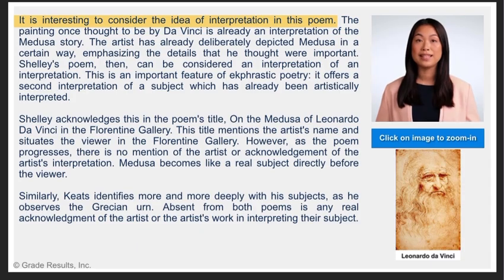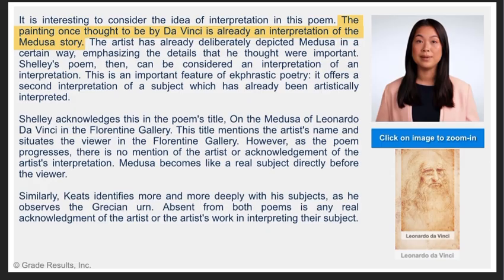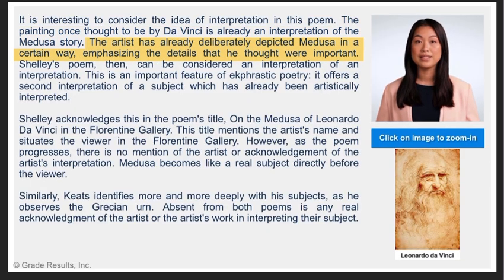It is interesting to consider the idea of interpretation in this poem. The painting, once thought to be by Da Vinci, is already an interpretation of the Medusa story. The artist has already deliberately depicted Medusa in a certain way, emphasizing the details that he thought were important. Shelley's poem, then, can be considered an interpretation of an interpretation. This is an important feature of ekphrastic poetry. It offers a second interpretation of a subject which has already been artistically interpreted.